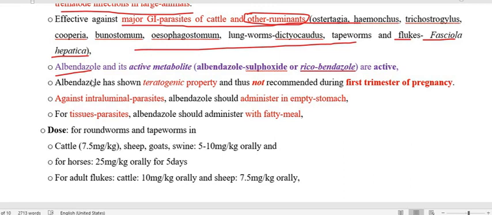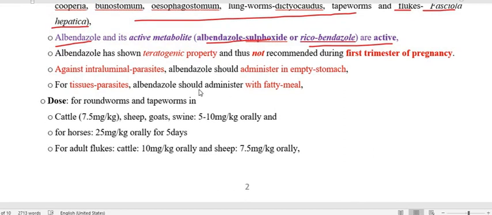So the active metabolites of albendazole are albendazole sulfoxide and ricobendazole. Because albendazole is teratogenic, we generally do not administer the drug in the first trimester of pregnancy. This is important: not to give it in the first trimester of pregnancy because of the teratogenic property of the drug.